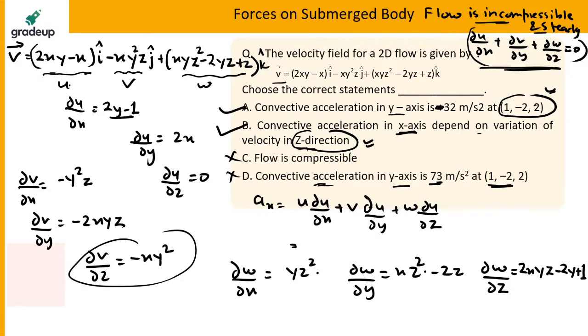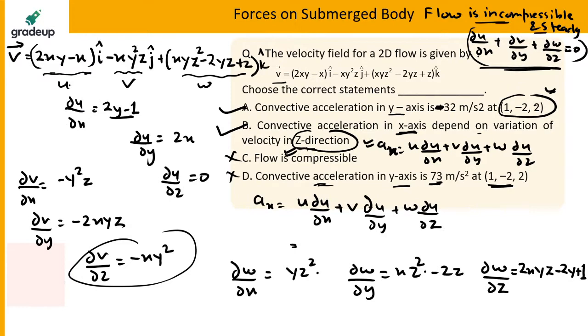If you write the acceleration in the x direction, that is u times del u by del x plus v times del u by del y plus w times del u by del z. If you write it, you will see that your acceleration will be a function of velocity in the z direction. So that is also correct. See, this type of question is just to show you how the question can come in your exam.